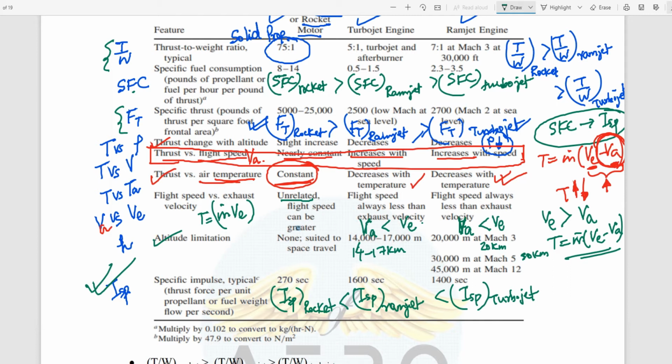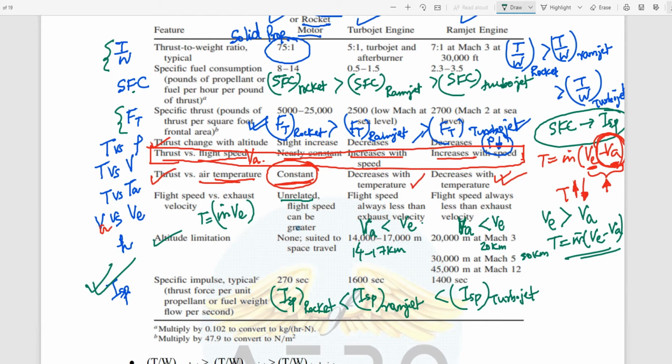Okay. Now is the statement clear to all of you? That is how the rocket, turbojet and ramjet differ with various kinds of parameters, except thrust versus flight speed. I will look into that. Okay.